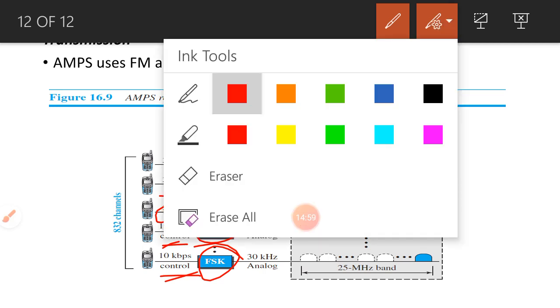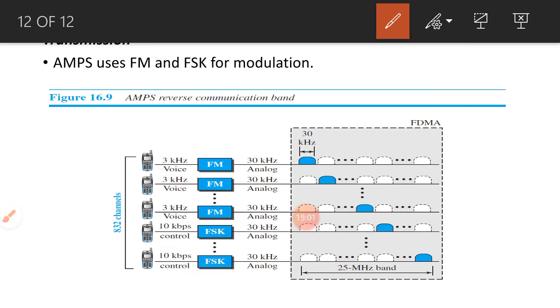Because the control signals are digital signals, they can be represented by a bandwidth of 10 kbps. Kbps is the unit we use for digital signals to represent the bandwidth. And the voice signals are analog signals, so we use kilohertz to represent the bandwidth.